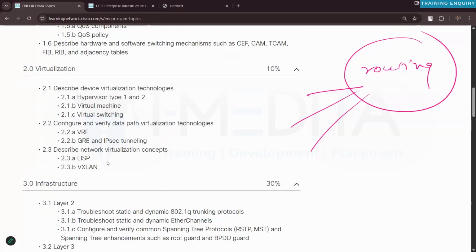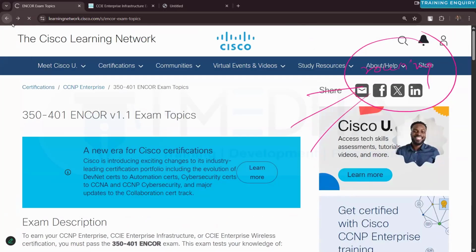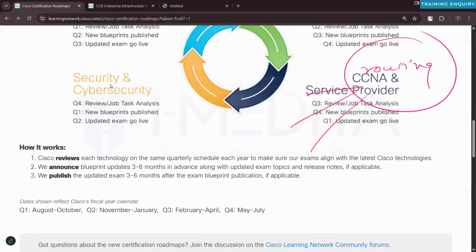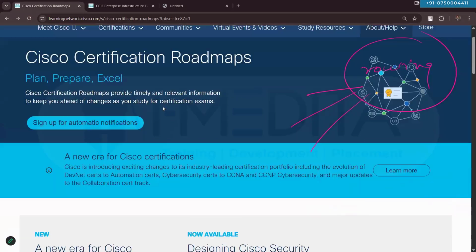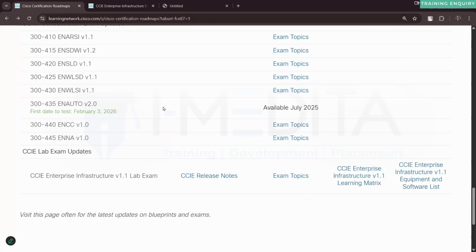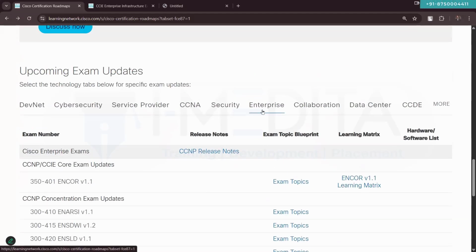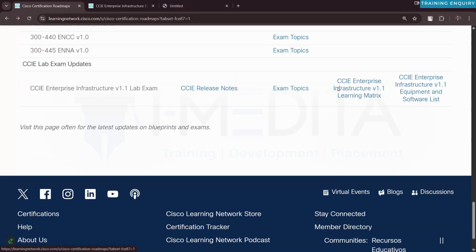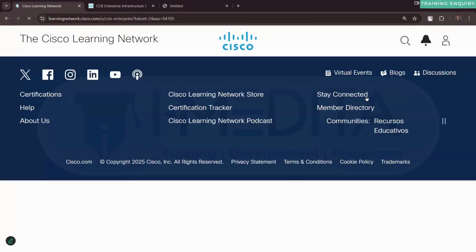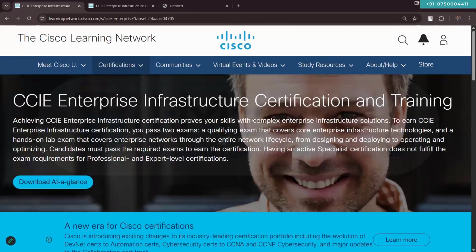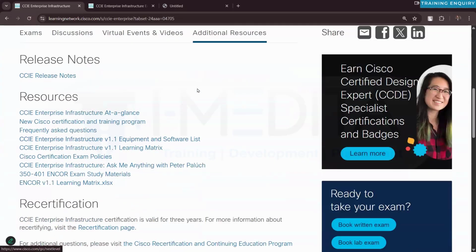Right. So this is the content that we must know. There is a very good document, by the way. If you visit this link here and scroll down at the very end, if you go to the enterprise track, at the very end you have the CCIE Enterprise Infrastructure 1.1 Learning Matrix. This one you can click here, and this is an Excel file, by the way. So you can just download it.